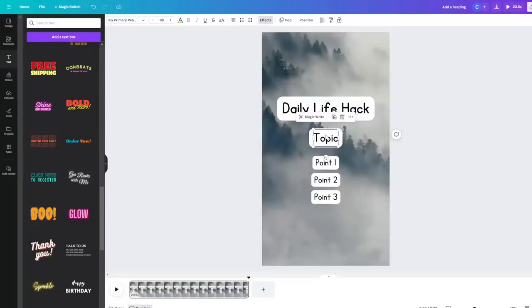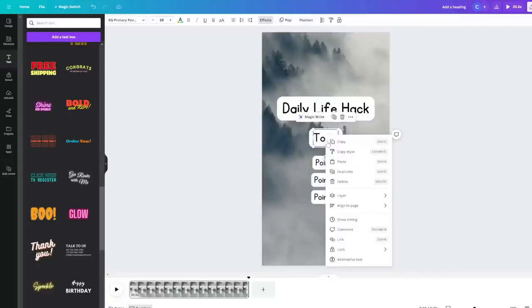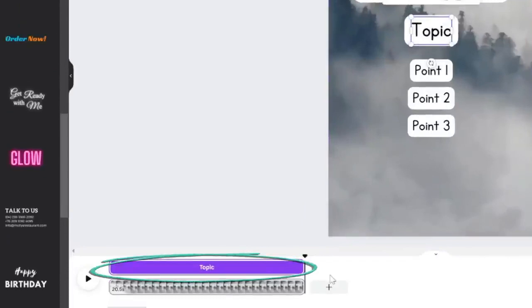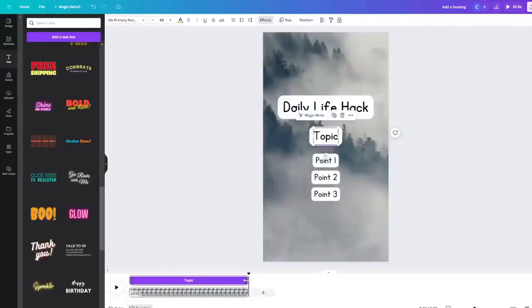So I'm going to right-click on the topic and then click on Show Timing. So you can see now at the bottom bar here, you can see the timing of when the topic text box is being shown. I'm going to drag the right edge of this topic box so that it only shows in the first 5 seconds of this video.